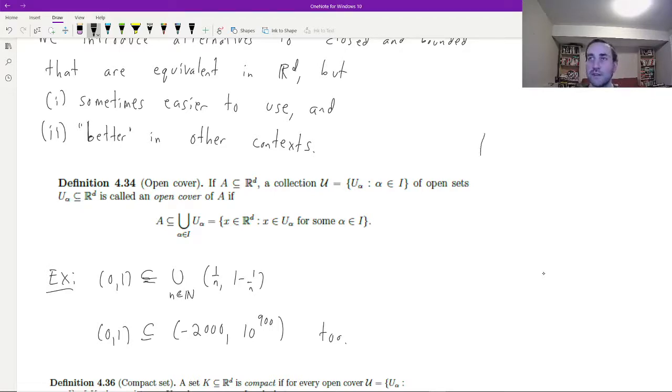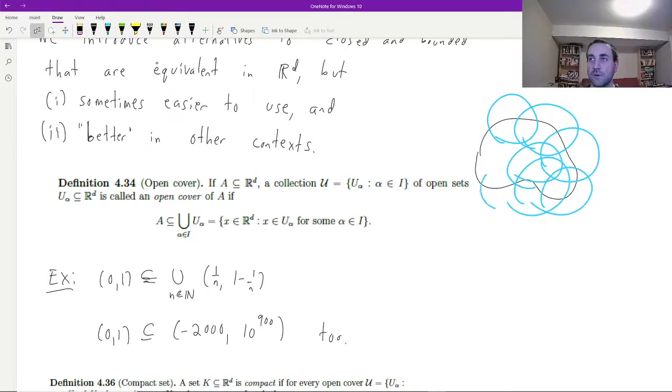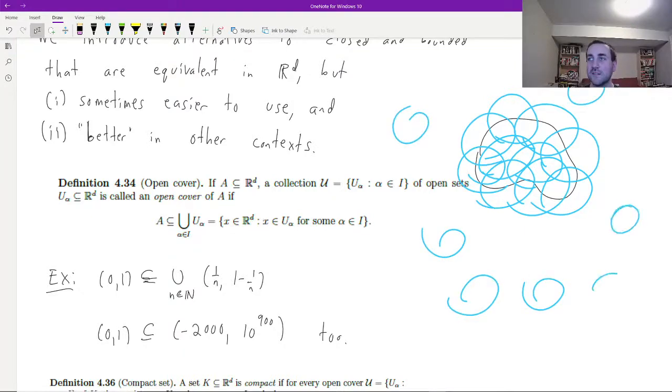So we can draw a picture, right? If I have a set A over there, then an open cover might look like this, right? You take all of these blue open balls, and you put enough of them that you've contained your entire set A. And of course, in the definition, we don't have to be very efficient, right? So the open cover can also contain a whole bunch of balls that are very, very far away from A, or it can even have one ball in it that covers all of A all by itself, right? We don't have any conditions along those lines. We just have to cover A with a bunch of open sets.